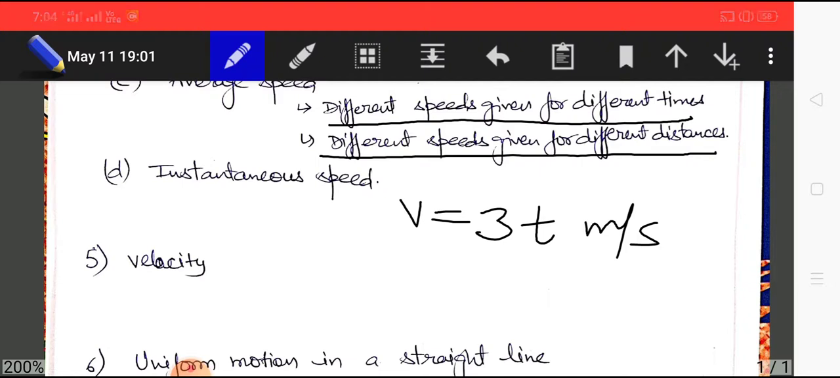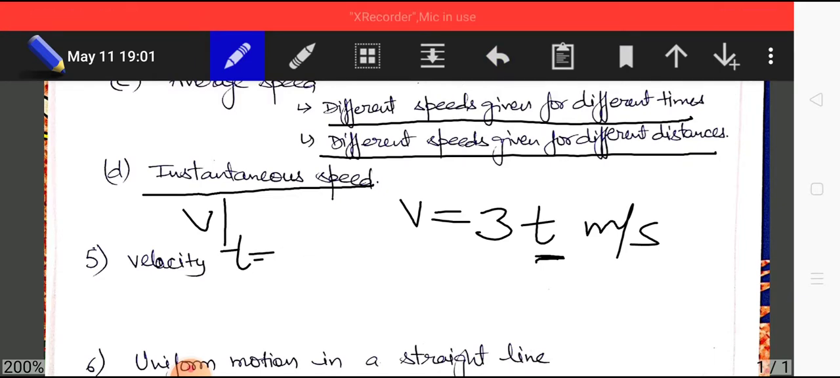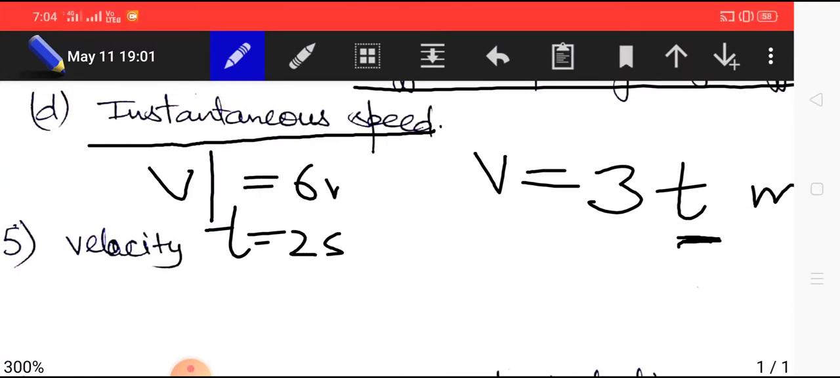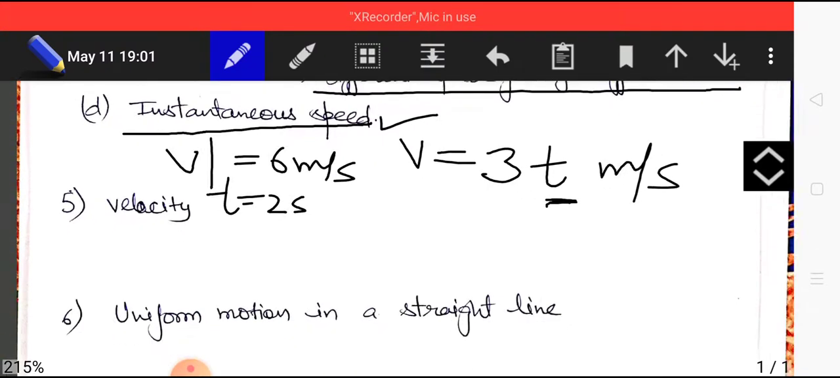In this, if we want to express speed, we must indicate at what time, because we cannot define speed without time. So the instant of time at which speed is defined is known as instantaneous speed. For example, v at t equals 2 second is equal to 6 meter per second. The speed is 6 meter per second at the particular instant of t equals 2 second, and that is known as instantaneous speed.